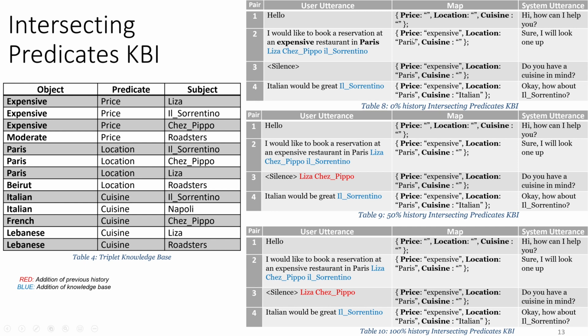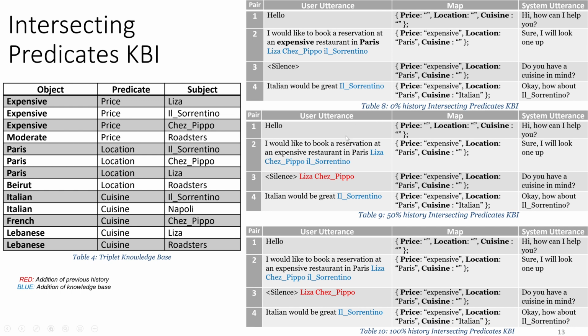So I take these two, I find all the restaurants that are both expensive and in Paris and augment them at the end. Perfect. Now in pair number 3, I don't have anything, no predicates, so I keep the data structure the same. Here I also have Italian. So now I update my map with Italian. But instead of fetching all Italian restaurants, I fetch all the restaurants that are expensive, Paris, and Italian. So you can see what we're doing here. We are updating and we are intersecting between the pairs of an entire dialogue together.